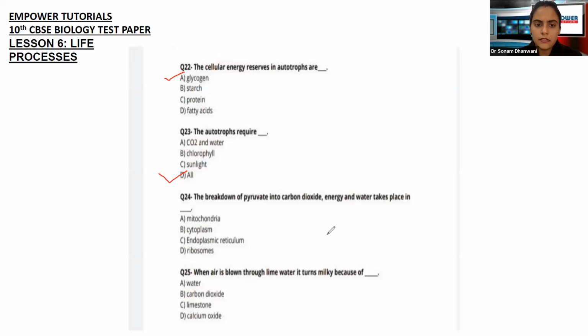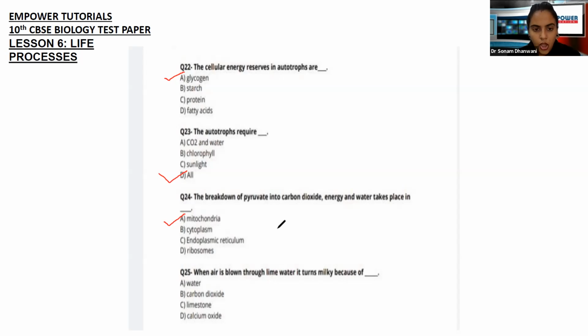Going ahead, the breakdown of pyruvate into carbon dioxide, energy and water takes place in. What we saw earlier was the breakdown of glucose into pyruvate and lactic acid. Okay? That was happening in the cytoplasm, which was the anaerobic respiration. This, the breakdown of pyruvate, is nothing but the aerobic respiration, and the pyruvate will further break down into carbon dioxide, ATP and water, and this will happen in the mitochondria. Okay, which is the powerhouse of the cell. Are we clear with this?